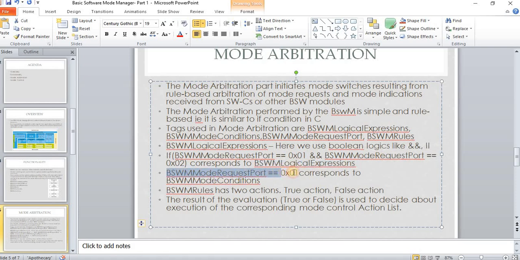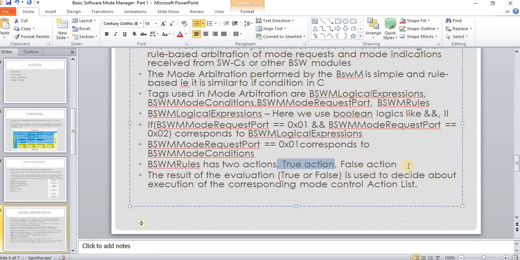Something like request port is equal to 1 corresponds to the BSWM mode condition. And in BSWM rules, based on the logical expression result, we link what sequence needs to be done: a true action if the logical expression passes, or a false action if it fails. The result of the evaluation is used to decide about the execution of the corresponding mode control action lists.